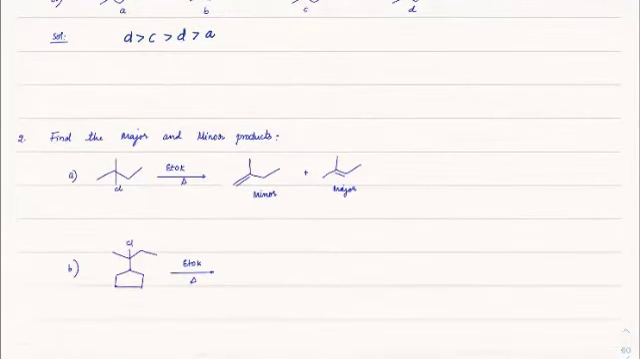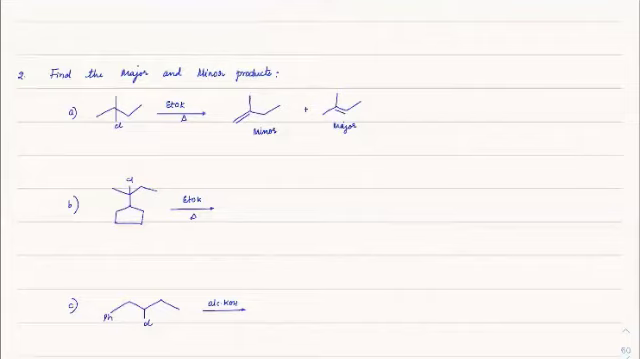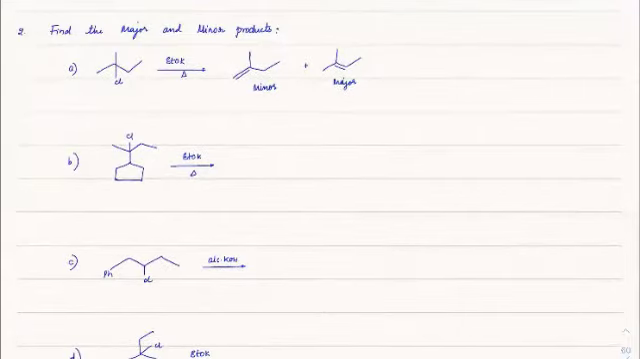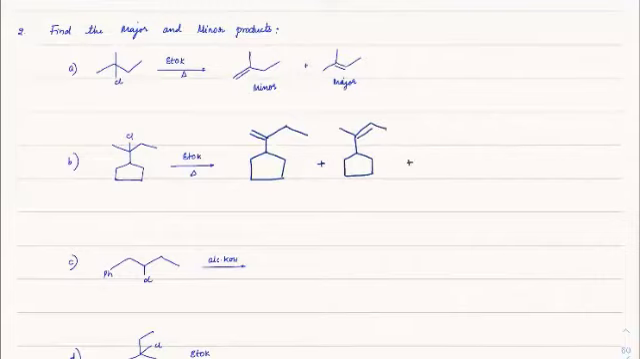Okay. Next, here, if you check out the first one, you have to determine what is major and what is minor. So you can see here I can get two products. One product is double bond formation here, plus one product is double bond formation here, plus one product is double bond formation here, this way. Okay, beta.